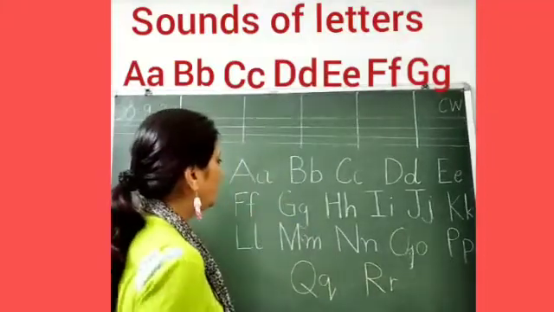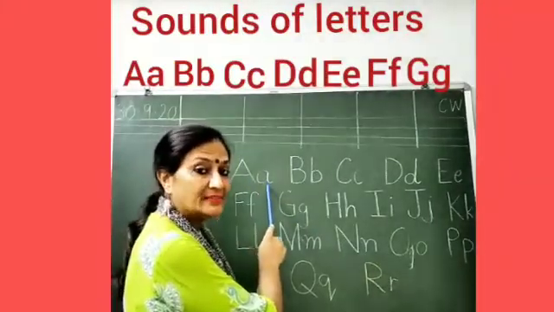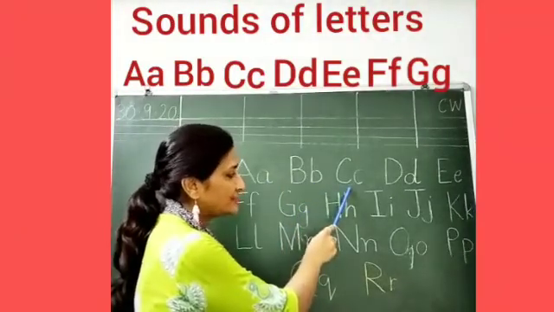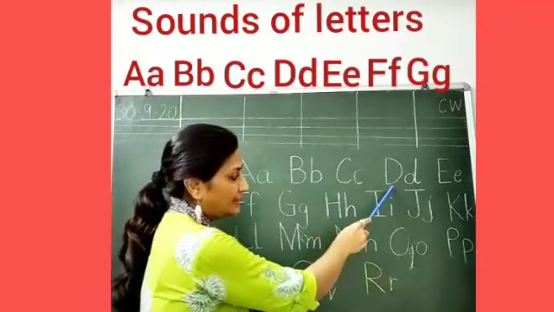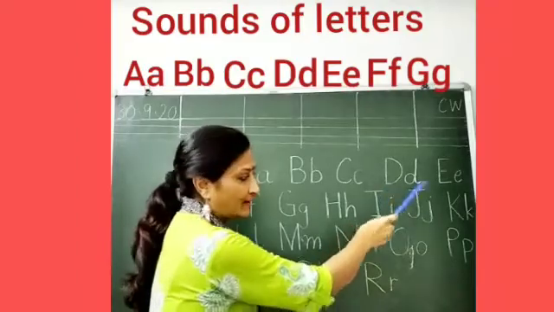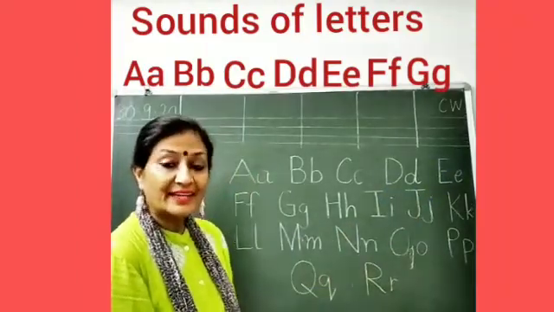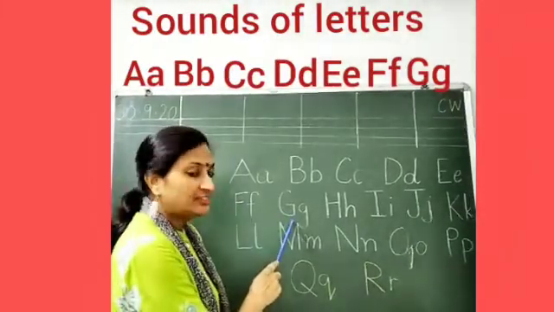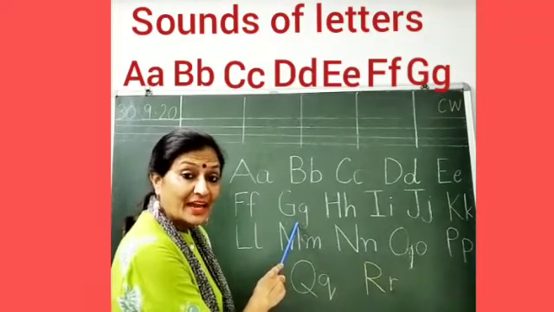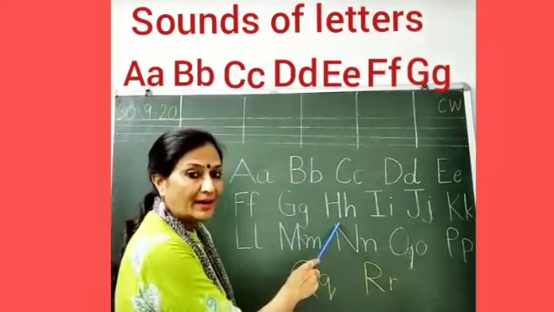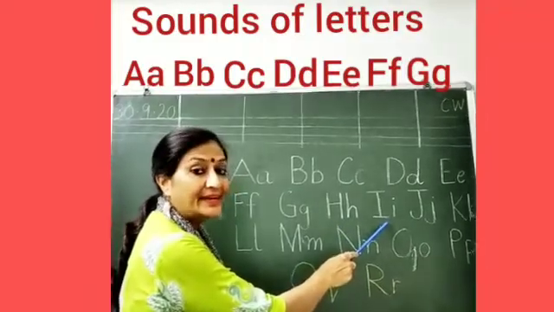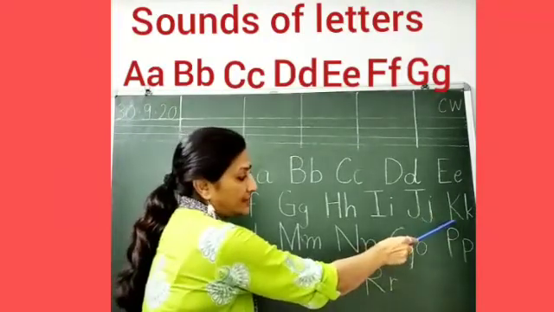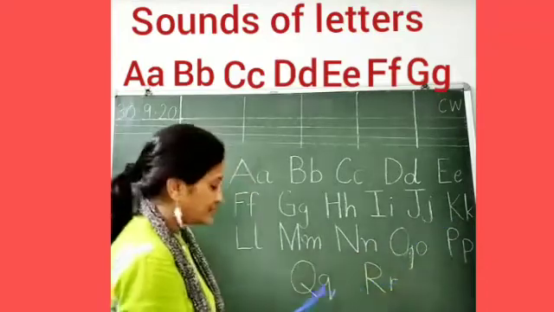Let us begin. A says A as in apple. B says B as in bat. C says K as in cat. D says D as in duck. E says A as in egg. X says F as in fish. G says G as in gun. H says H as in hen. I says I as in insect. J says J as in jug. K says K as in kite.